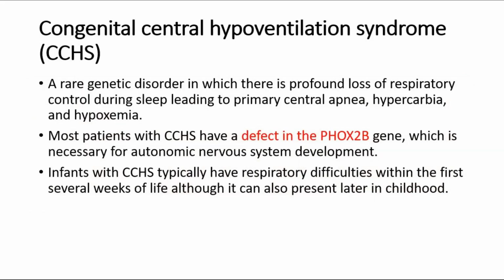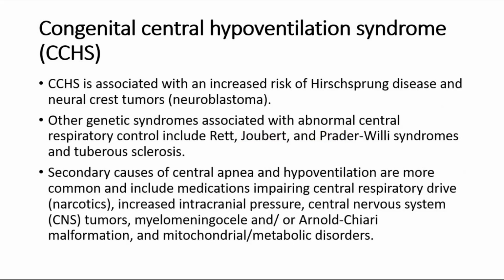Congenital central hypoventilation syndrome is a rare genetic disorder, in which there is profound loss of respiratory control during sleep, leading to primary central apnea, hypercarbia, and hypoxemia. Most patients with CCHS have a defect in the PHOX2B gene, which is necessary for autonomic nervous system development. Infants with CCHS typically have respiratory difficulties within the first several weeks of life, although it can also present later in childhood. CCHS is associated with an increased risk of Hirschsprung disease and neural crest tumors.